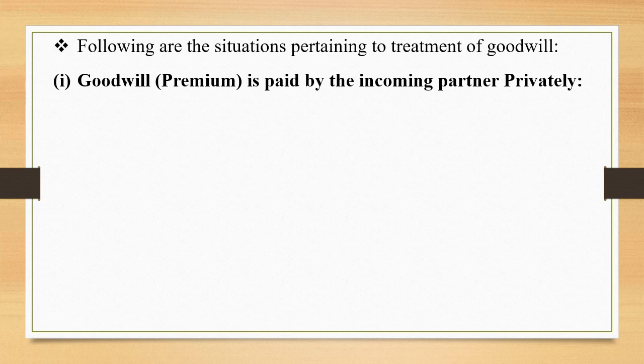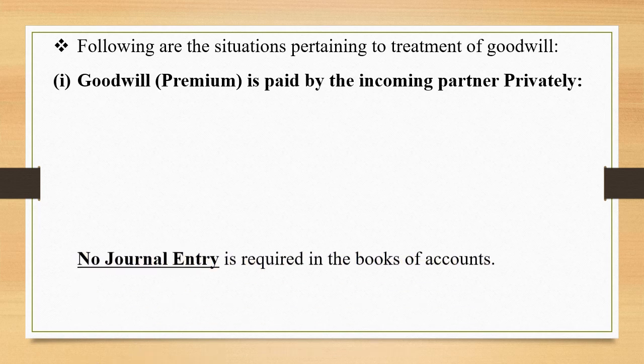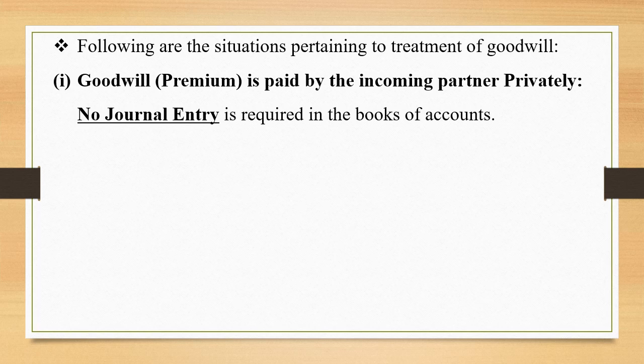Number 1. When the amount of goodwill is paid by the incoming partner privately, it may happen that the partners agree that nothing is to be shown in the books of accounts. In that case, no journal entry is required in the books of accounts because the amount is paid privately by the incoming partner.